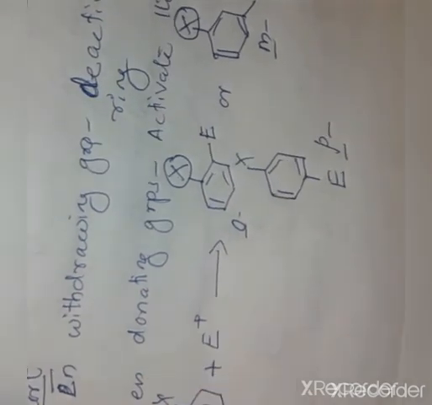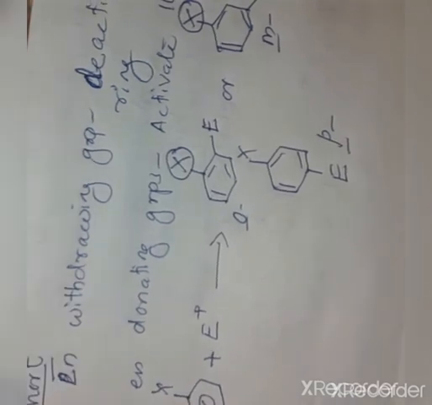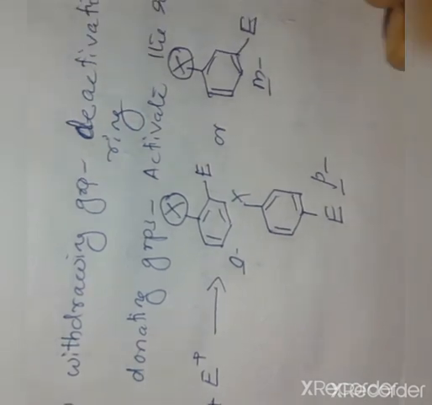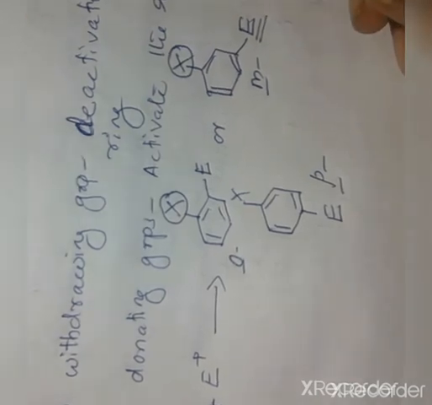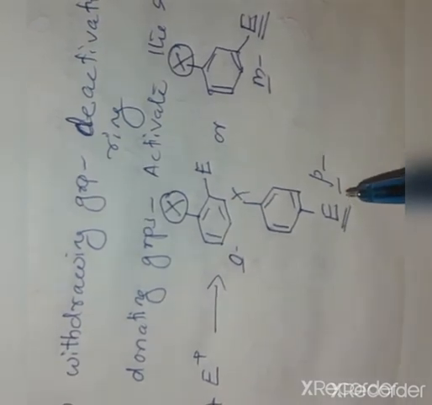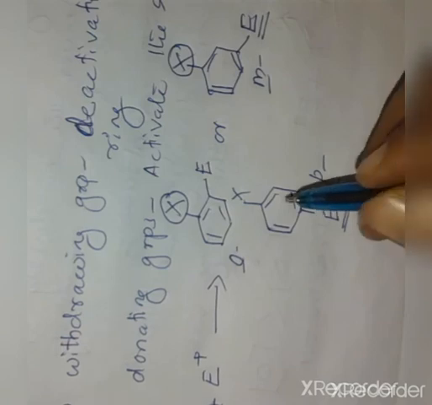That is, if a monosubstituted benzene undergoes electrophilic substitution reaction, there is a possibility of getting 3 isomers: the ortho isomer, in which the incoming electrophile is bonded to the ortho position of the existing group, the meta isomer, or the para isomer, in which it is bonded to the para position of the group X.